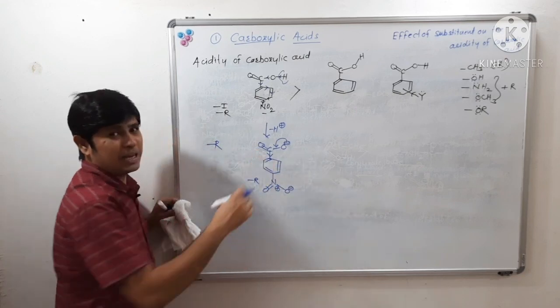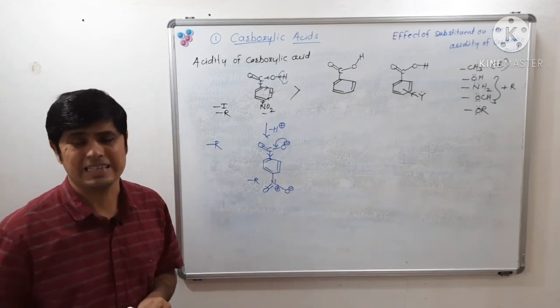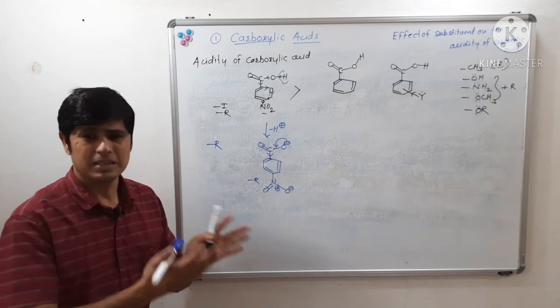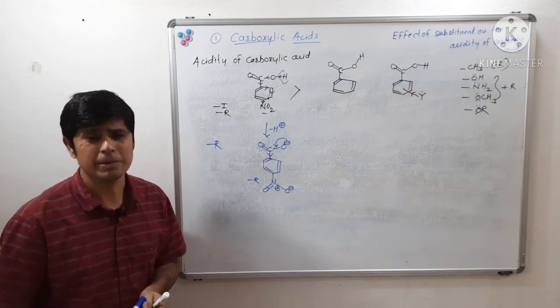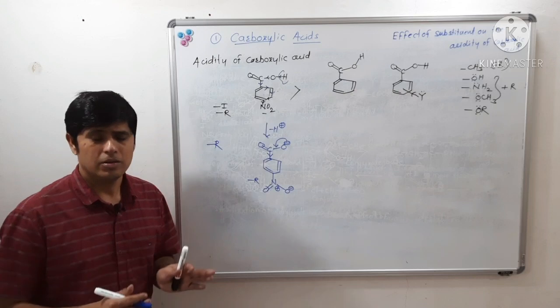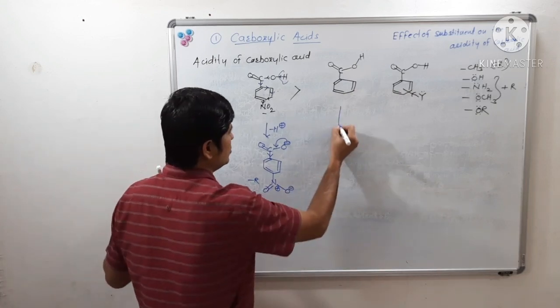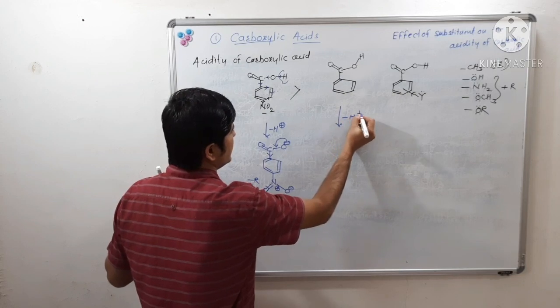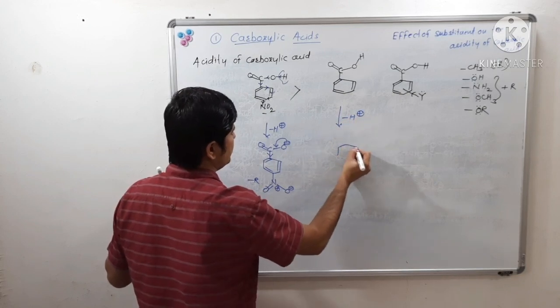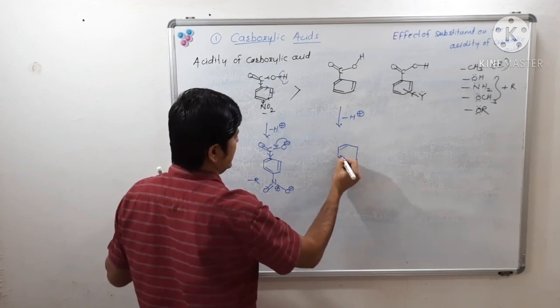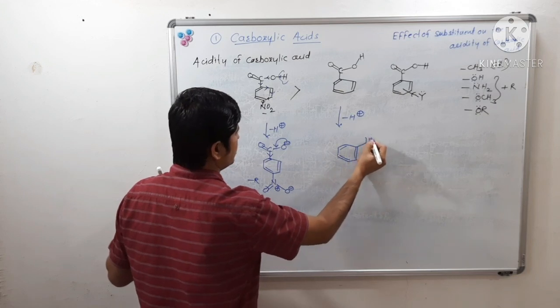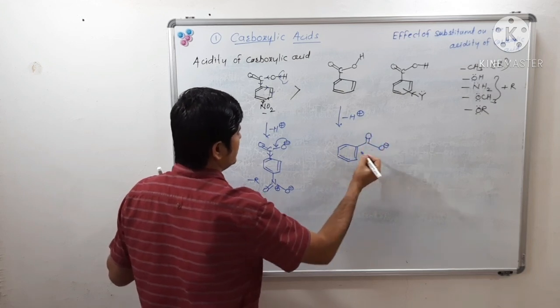So the conjugate base of para-nitrobenzoic acid is more stable as compared to the conjugate base of simple benzoic acid.